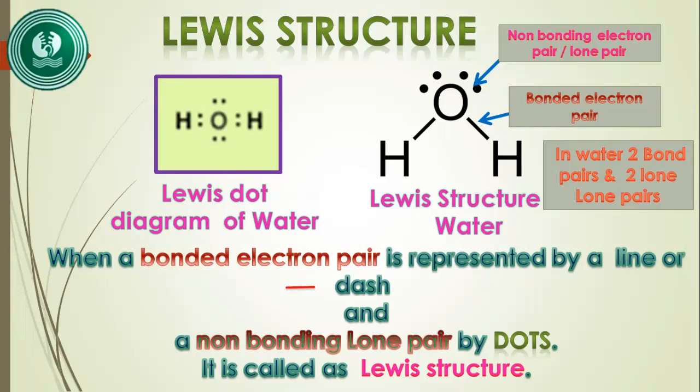So in the Lewis structure of water, this bonded pair of electrons between the oxygen and the hydrogen atoms, we represent that bonding pair by a line or dash. So here there are two dashes. This is a covalent bond. We call that covalent bond an OH bond. So there are two OH bonds in the water molecule and the rest of the electrons are lone pairs. So there are two lone pairs in the water molecule.